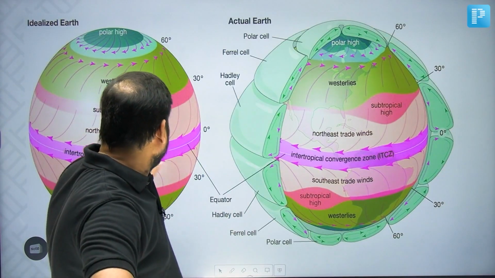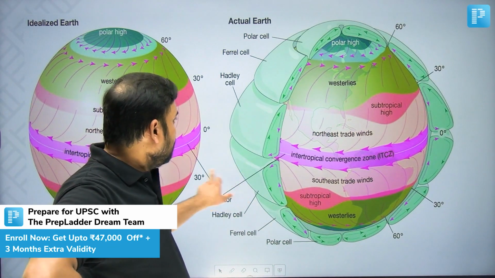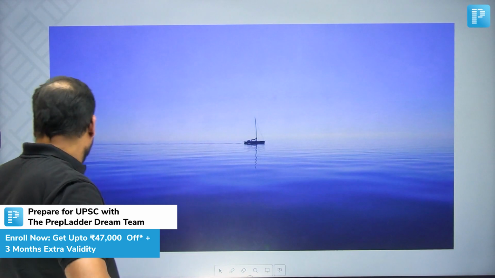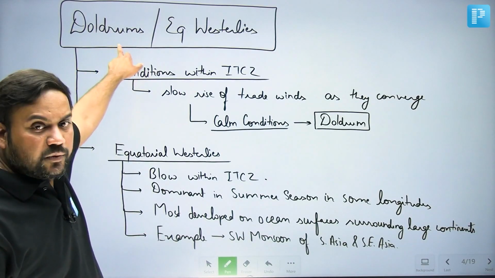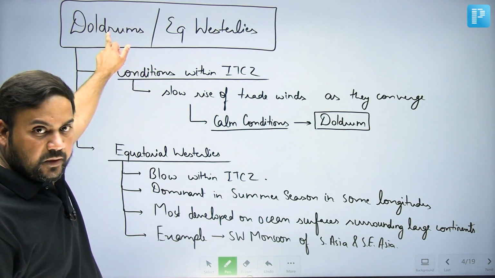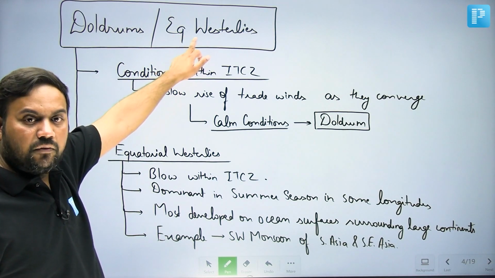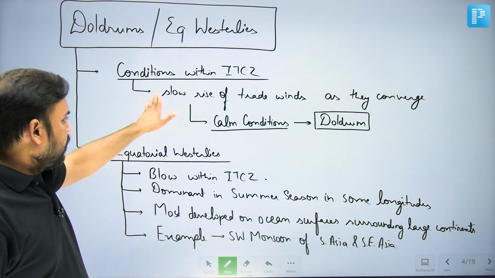So, first in line will be the conditions which are found in the ITCZ. Can you see? In fact, first if I start with the conditions which are found generally in the ITCZ, they are referred to as the doldrums. Okay. Sometimes, however, within this zone, there is also presence of equatorial westerlies. So, let us see. Conditions within the ITCZ, what is there?